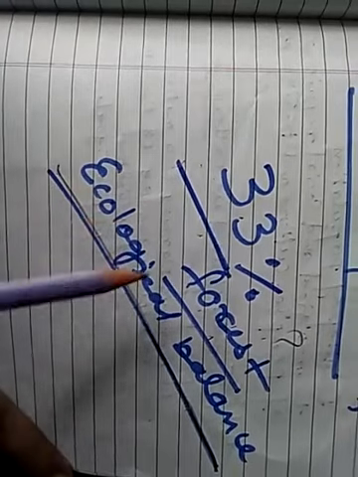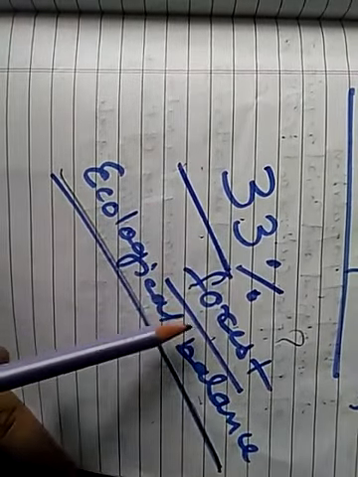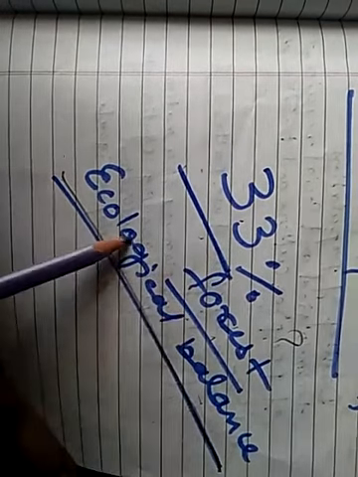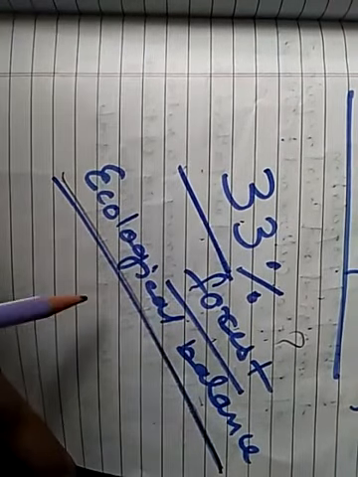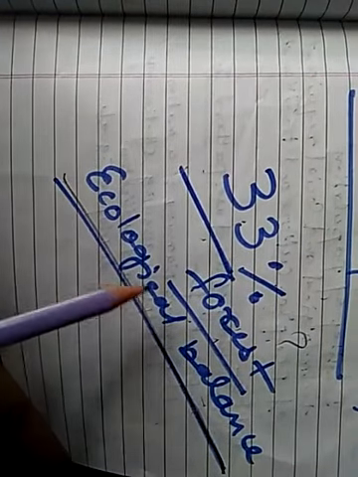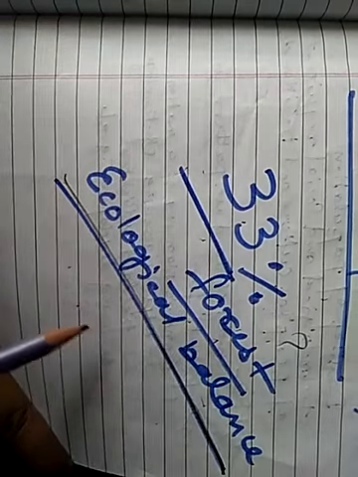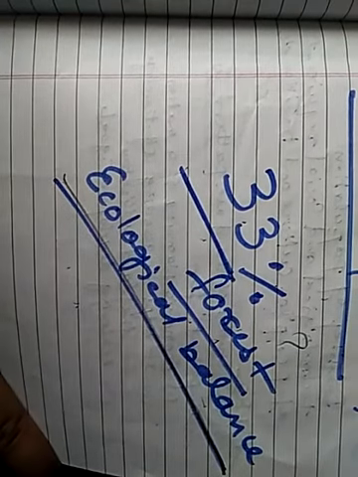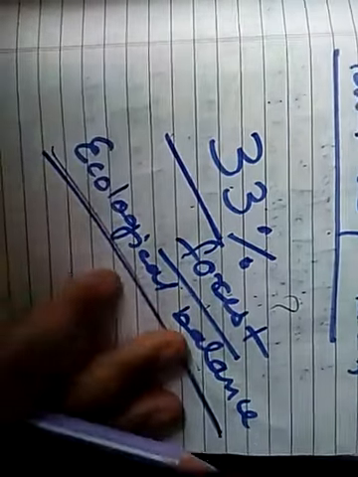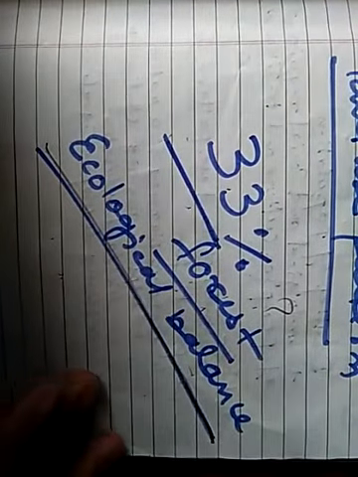Listen again. To maintain ecological balance, 33% of the area should be under forest. But at present, only 31.6% area of the world is covered by forest. And in our country, it is only 21.67%. So children, it is very important for us to take initiative to conserve forests.